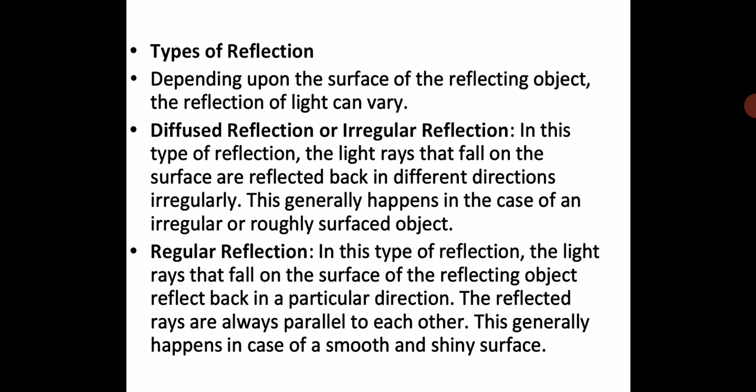What is regular reflection? In this type of reflection, the light rays that fall on the surface of the reflecting object reflect back in a particular direction. Please underline this: the reflected rays are always parallel to each other. So it is following a proper pattern of reflection. It will not be scattered anyhow. This generally happens in the case of smooth and shiny surfaces. We will see some diagrams that will further clarify your concepts. Please do take down this in your notebook, children.